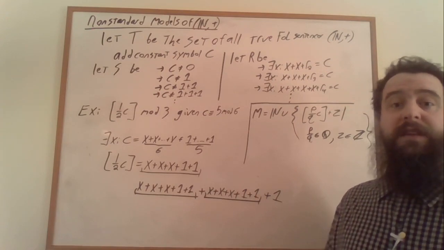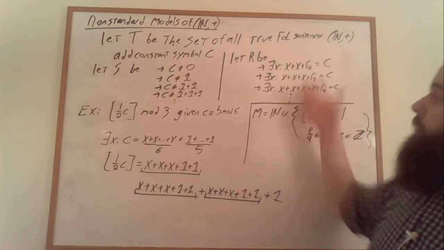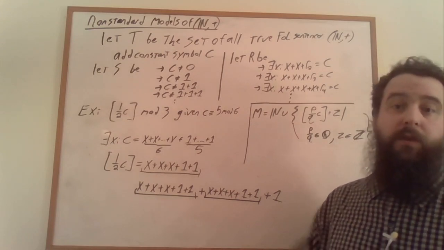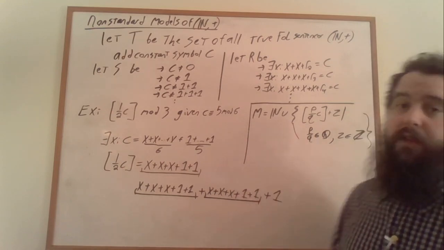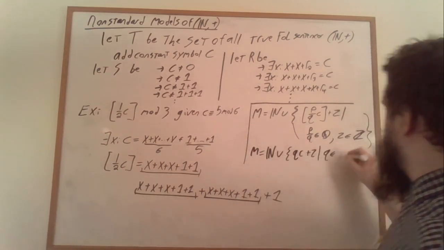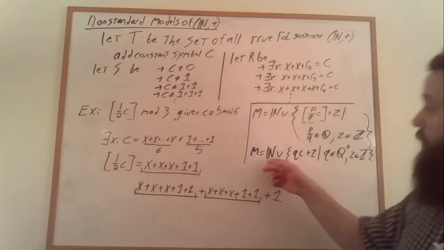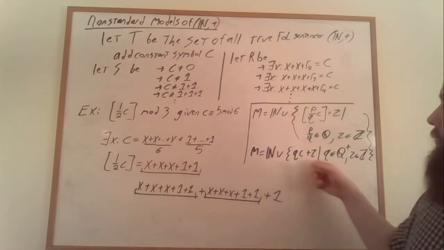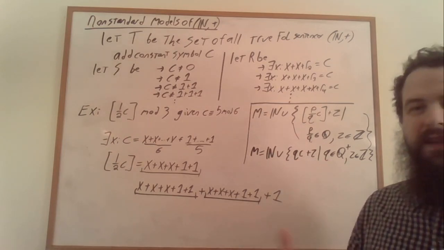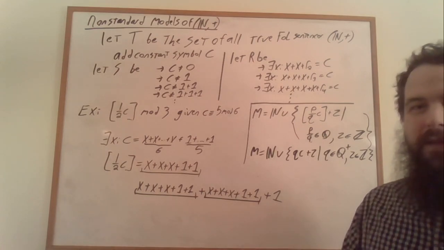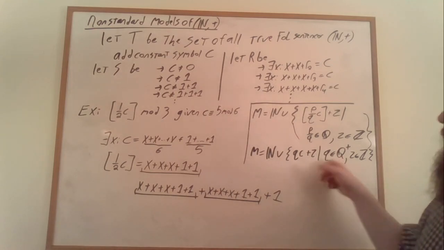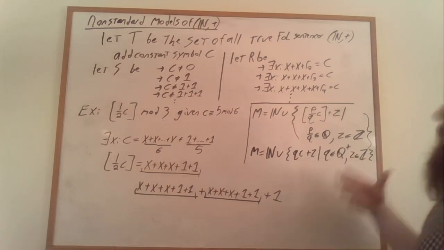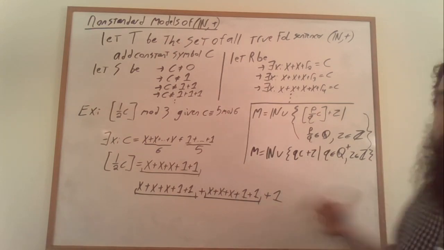If we're not interested in being creative about the remainders of C modulo various natural numbers, if we want to set all of those remainders to be 0, there's a very nice presentation of this non-standard model. M is just the natural numbers together with symbolic expressions of the form q times c plus z, where we're treating c really like just some sort of symbolic variable, like we do with i when we're talking about complex numbers, where q, the coefficient of c, is some positive rational number and z is an integer.